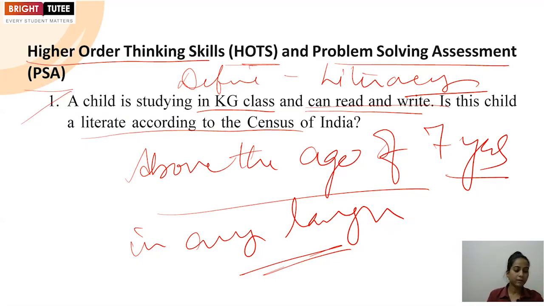And the literacy rate in India is gradually rising. What are the factors responsible for that? Better education facilities, more schools being opened up. So all these things you are going to mention to justify your answer. Clear? So hopefully all the question answers are clear to each and everyone based on the first part of your unit 2.